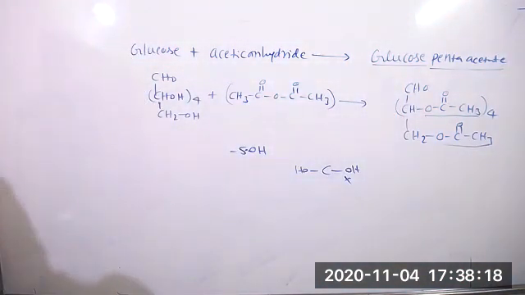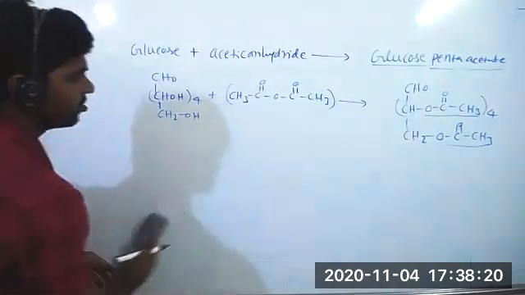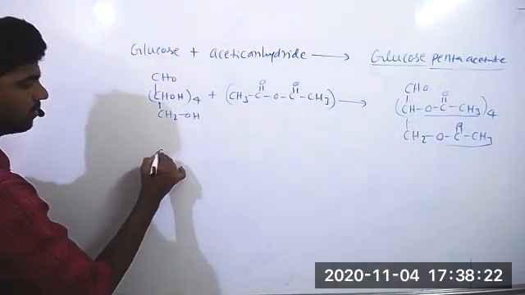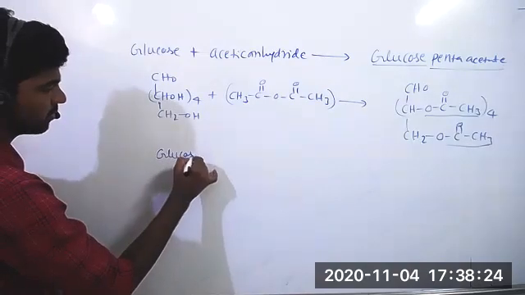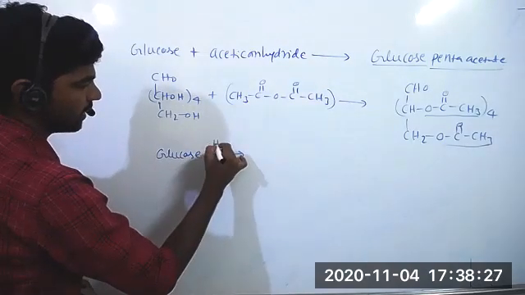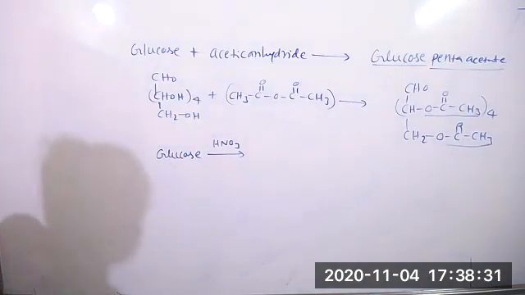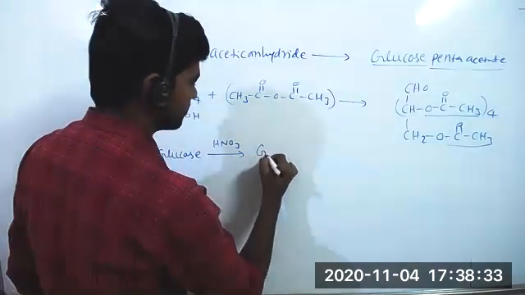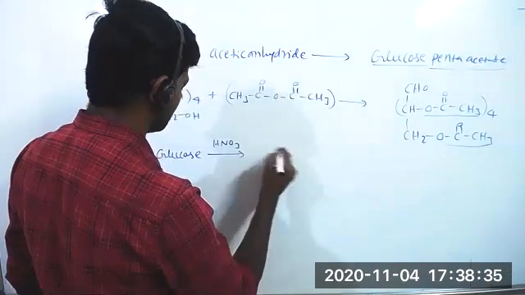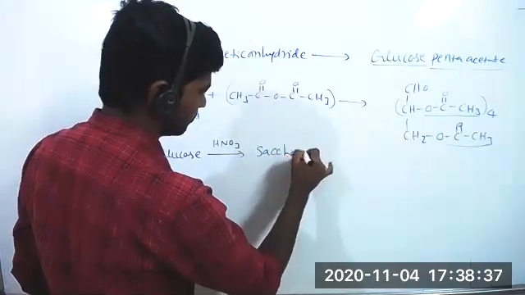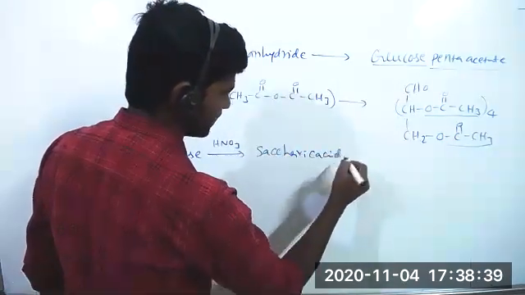Then sixth point. Glucose reacted with nitric acid. Nitric acid is a strong oxidizing reagent. So it is giving gluconic acid. Oh no, saccharic acid. Giving saccharic acid.